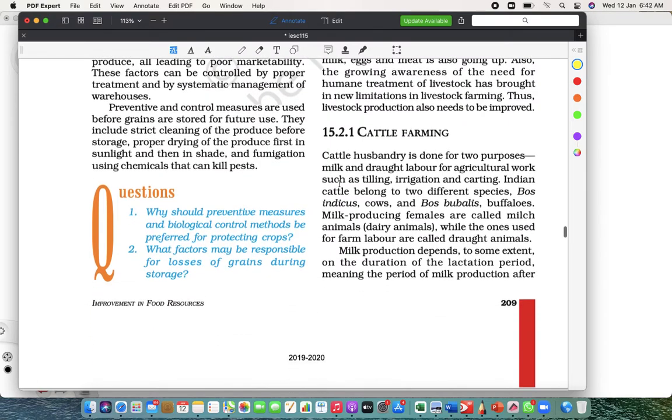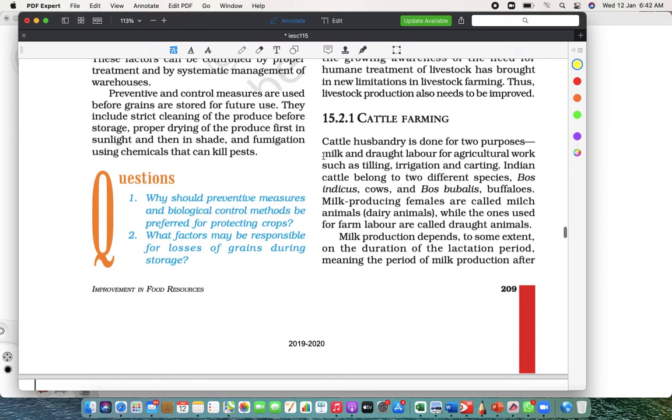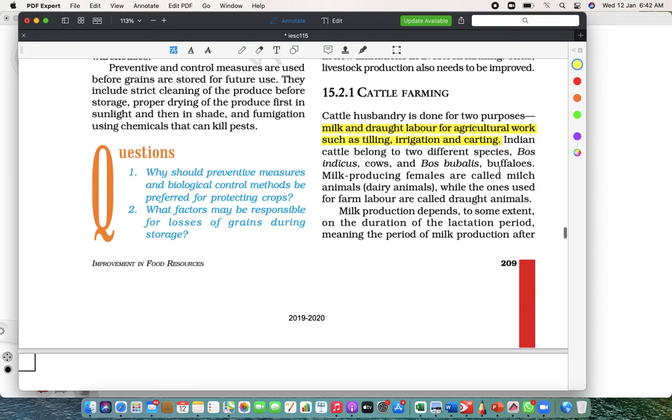For example, cattle farming. Cattle farming is done for two purposes. One is for milk. So there are two types of animals over there. One is milk production animals and another are draught animals. Now what are draught animals? That is the ox. We use it for tilling, irrigation and all those things. So basically they are used for agricultural work.